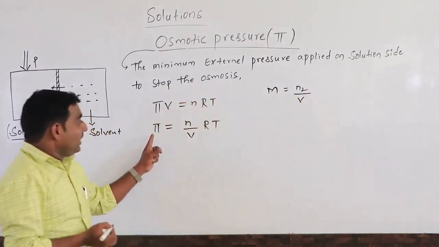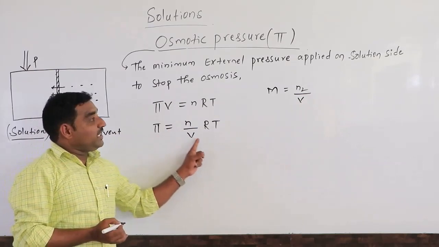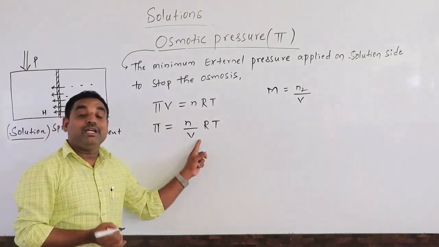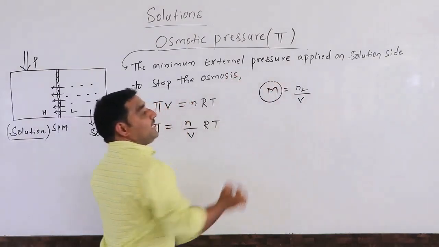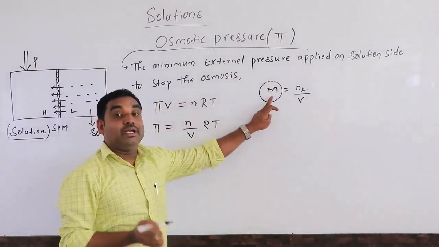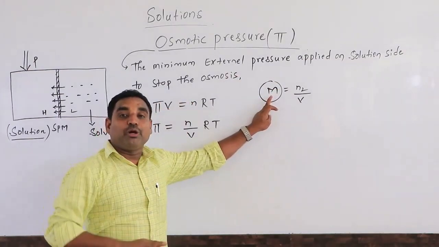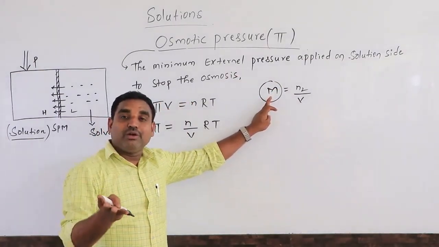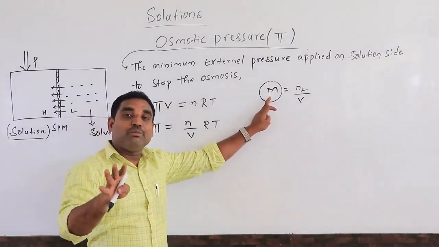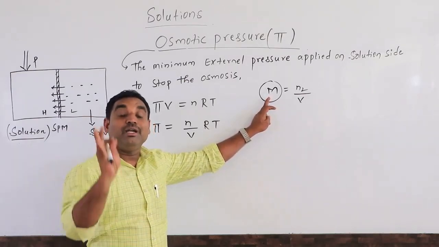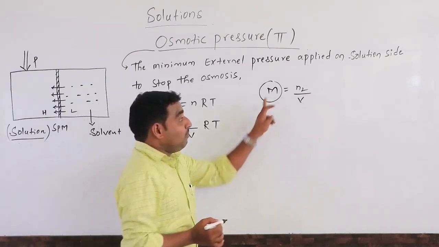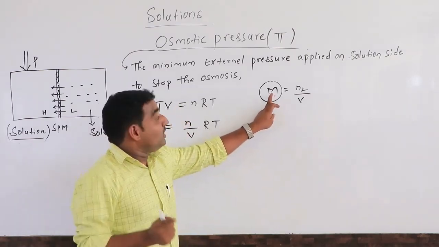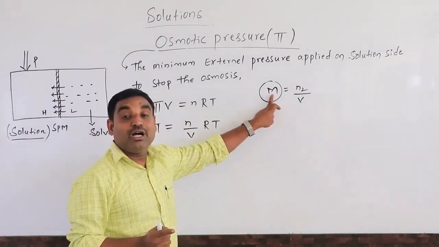It means the osmotic pressure is directly proportional to the molarity. You have to remember that the three colligative properties, relative lowering of vapor pressure, elevation in the boiling point and depression of the freezing point, are directly proportional to the molality, small m. But only the osmotic pressure is directly proportional to the molarity.